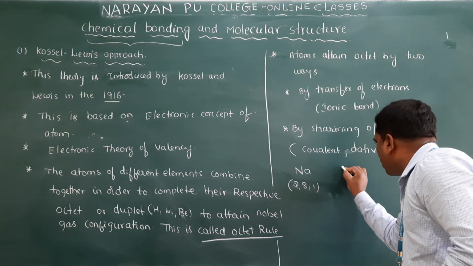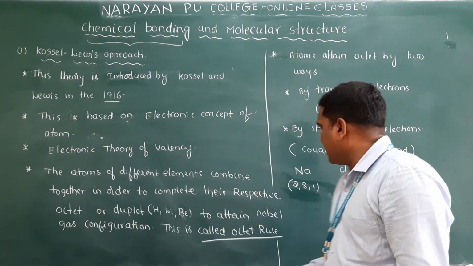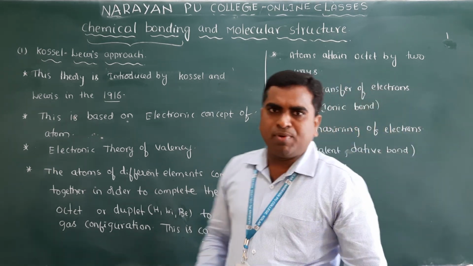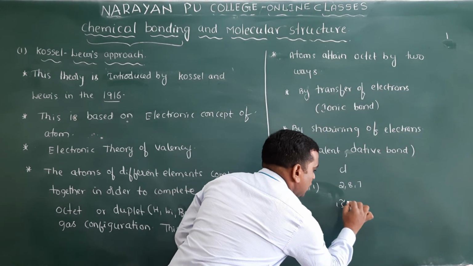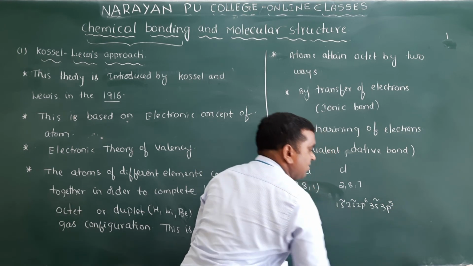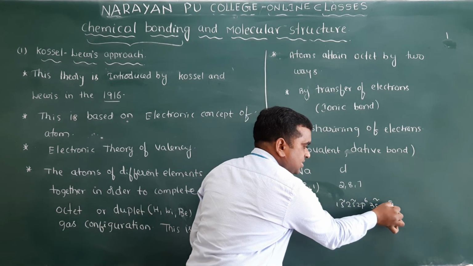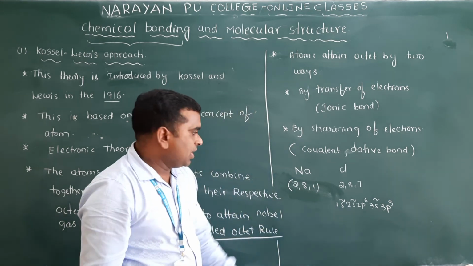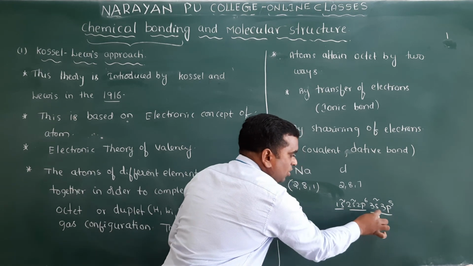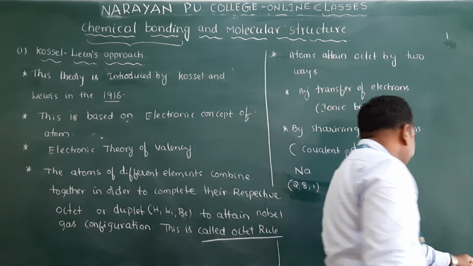Now I will write the chlorine atom, which you already know. How many electrons does chlorine have? 17: 2, 8, 7. Written as 1s2, 2s2, 2p6, 3s2, 3p5. This is 17 electrons total for chlorine: 4 plus 6 is 10, plus 7 is 17. Here 2 electrons, 8 electrons in the second shell, and in the third shell these are valence electrons. How many are there? 7. So these are the 2 atoms.